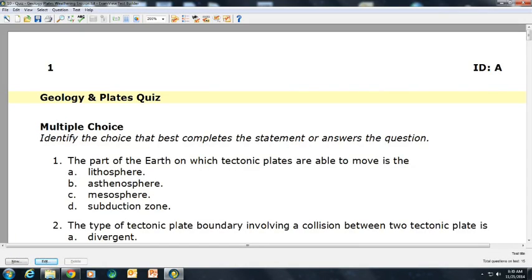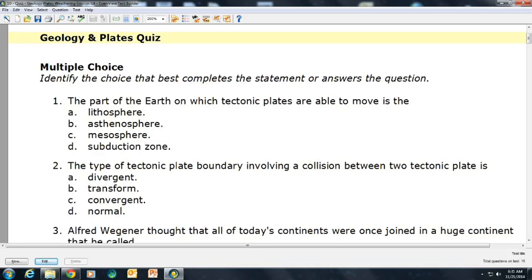Geology and Plates Quiz. Question 1. The part of the Earth on which tectonic plates are able to move is the A. Lithosphere, B. Asthenosphere, C. Mesosphere, D. Subduction zone.